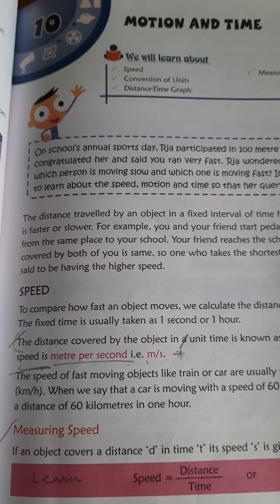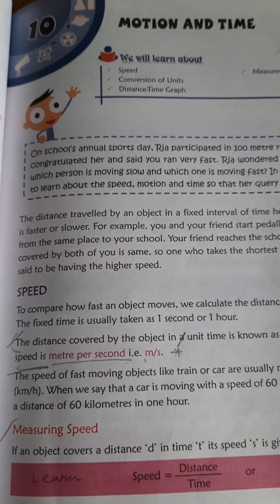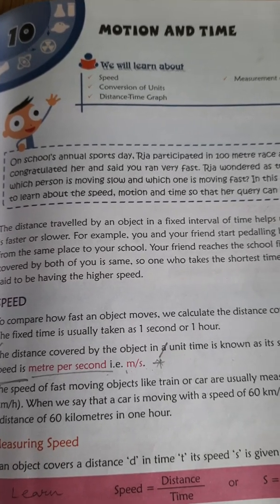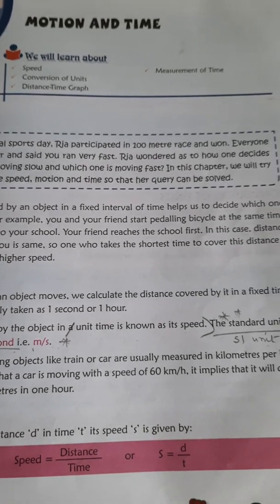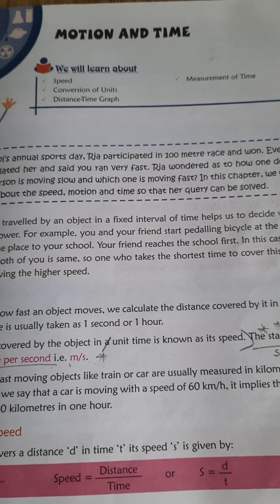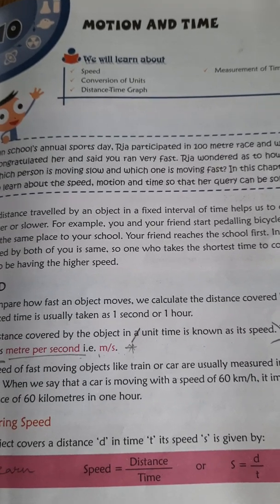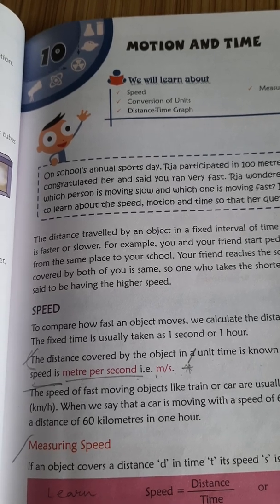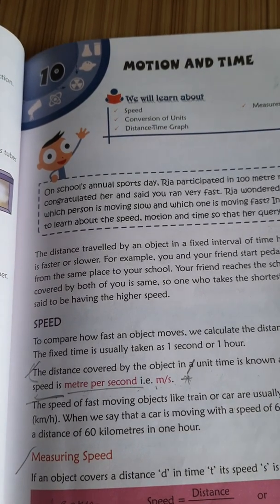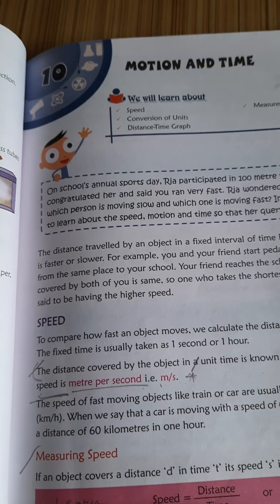Speed. What is speed? The distance covered by the object in unit time is called its speed. That means speed of an object is the distance travelled in unit time.